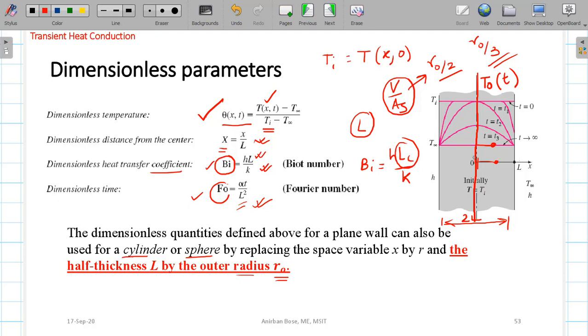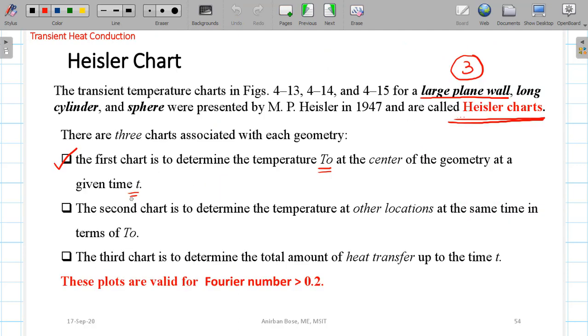So the first chart will give you the central position temperature at any time. Now, what is the second chart giving you? The second chart is used to determine the temperature at other locations at the same time in terms of T0. That means for the same problem of a plane wall, if this is the central position, and suppose you want to find out the temperature after, say, 10 seconds, and we are calling this t as 10 seconds, then after 10 seconds suppose this temperature is T0.